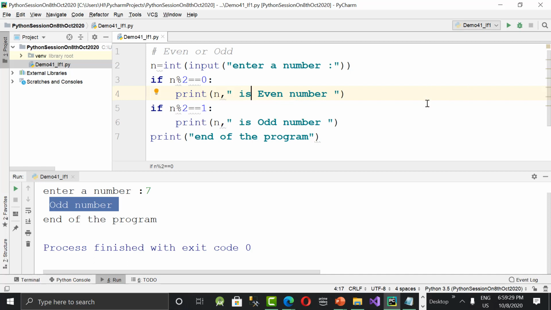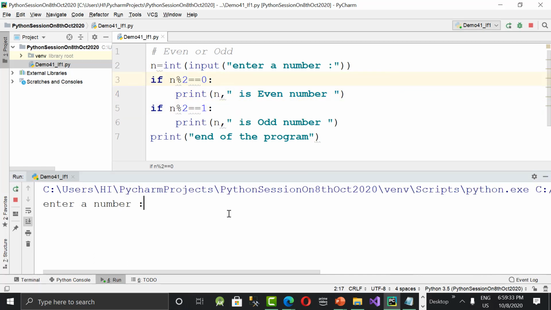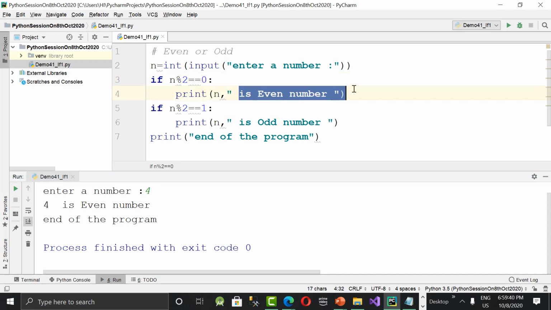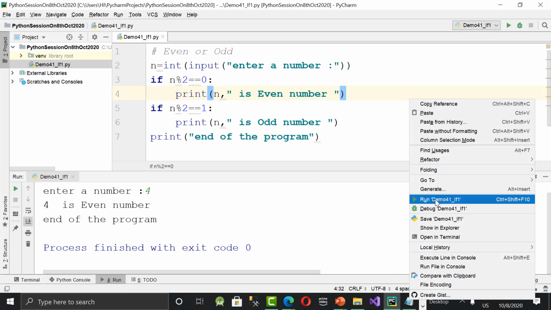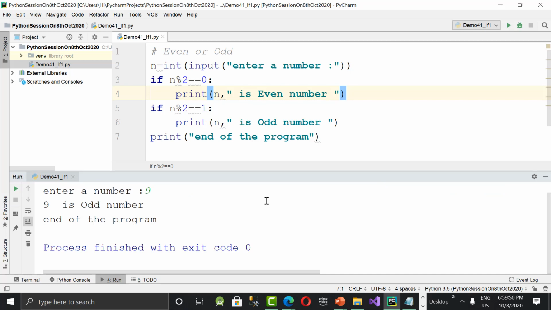So now let's run it again and see the output. I'm giving 4 now. What is the output? 4 is even number. So is even number will be concatenated. The n value will be printed. That is 4. Here also again I'm running it. This time let's give 9. What is it saying? 9 is odd number and end of the program. Got it? So like this we can do if statements.